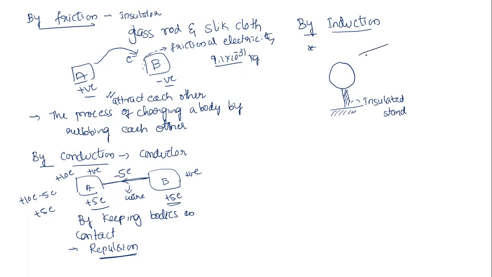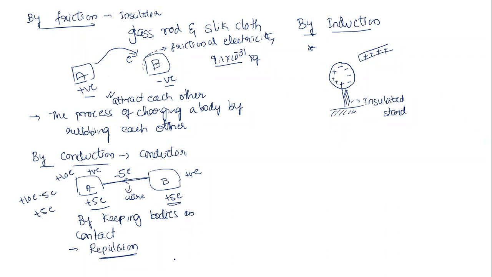Now I'll bring what now? A positively charged rod. I'll bring the positively charged rod. As you bring it near to this conductor, what will happen? Electrically neutral means what now? It contains equal positive and negative charges. All negative charges will be attracted towards the positive charge, and all positive charges are repelled and form on the other side.